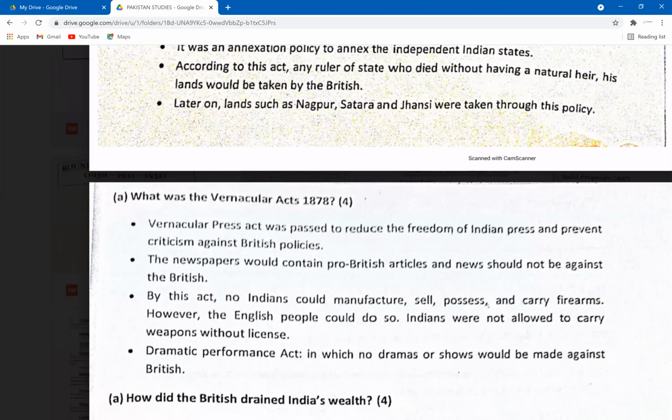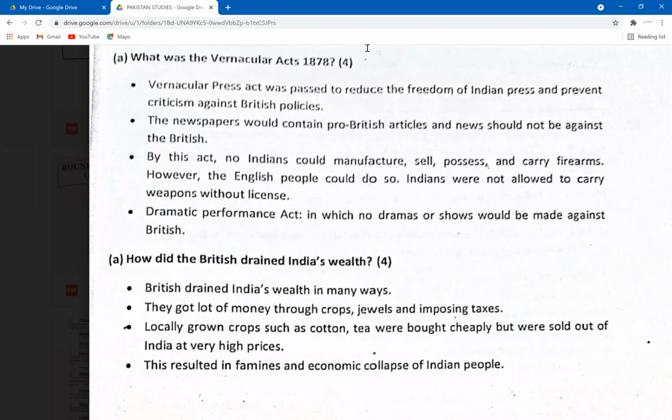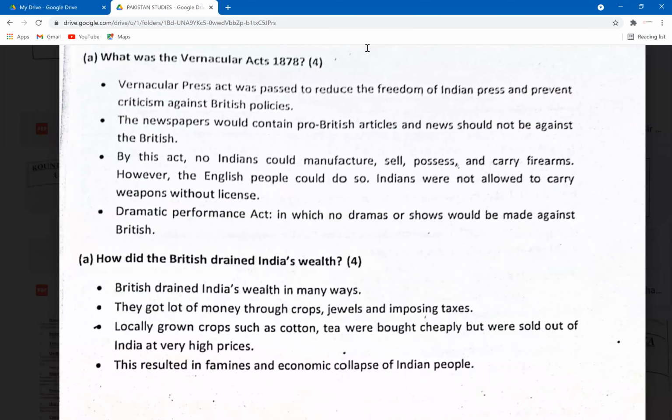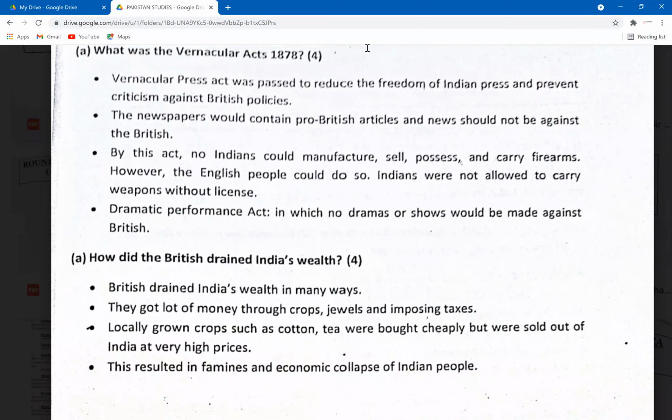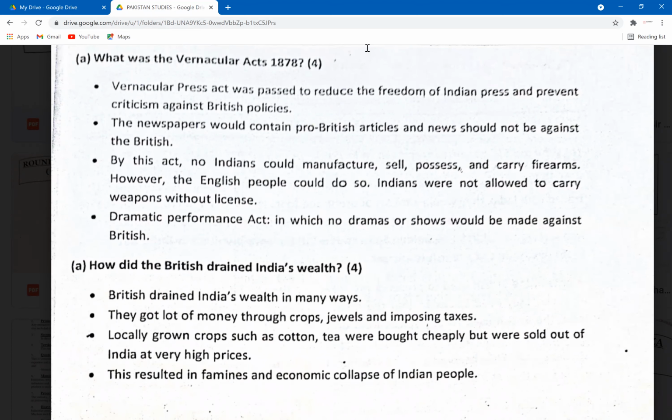What was the Vernacular Acts of 1878? So guys, what the British did was, Indians, after the British had legalized colonization, realized that their power was threatened. The British had already replaced Persian with English.